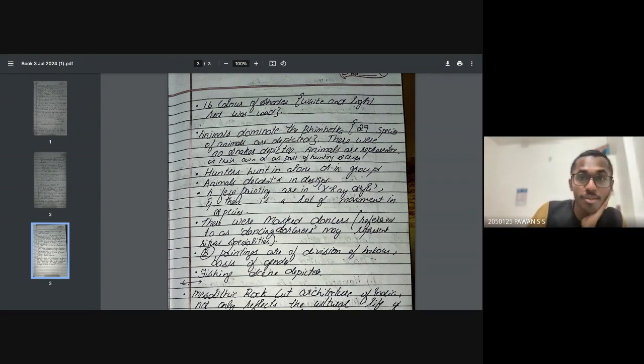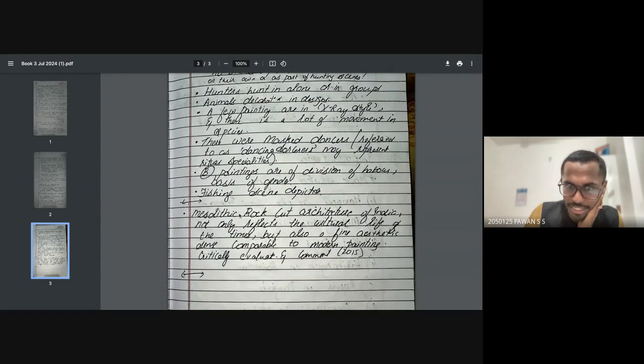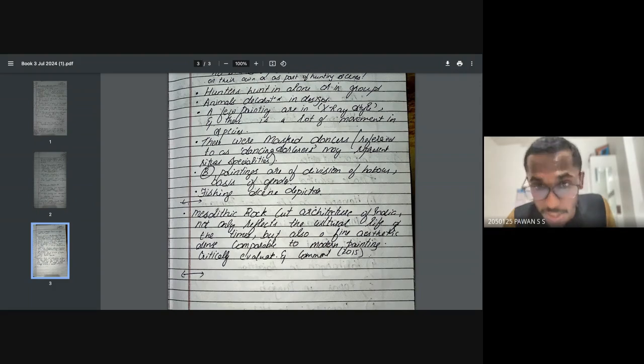The Mesolithic rock cut architecture of India not only reflects the cultural life of the times, but also a fine aesthetic sense compared to modern painting. This was a mains exam question which they asked in 2015. They asked that the Mesolithic rock cut architecture of India not only reflects the cultural life of the times, but also a fine aesthetic sense. So what do you mean by that? They asked how you describe the aspects of Mesolithic rock culture.